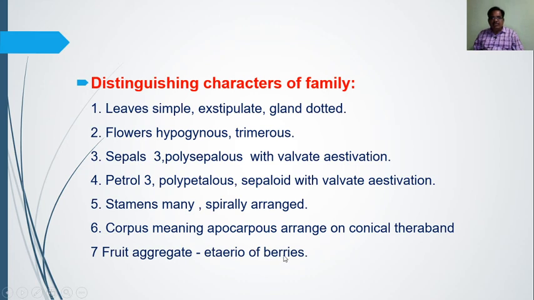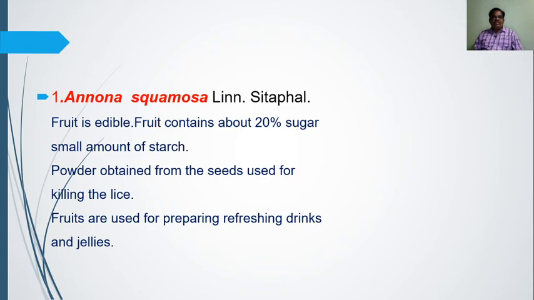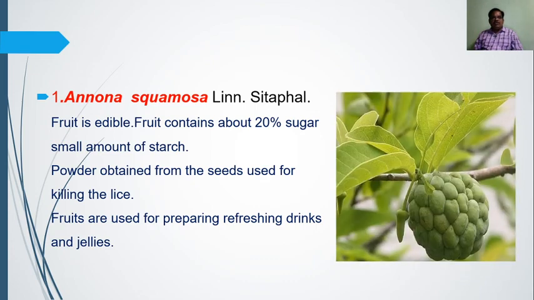Examples of berry-type fruit are brinjal and guava, Psidium guajava, which in Marathi is known as peru. Such types of fruit are nothing but etaerio of berries. In custard apple, we cannot store the fruit for a long period. It is of the berry type, but it is found in the form of clusters. Clustering in the sense they are found in a group, because each single ovary is converted into a single fruitlet.